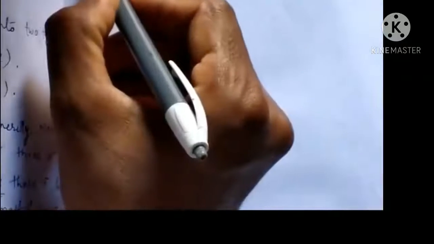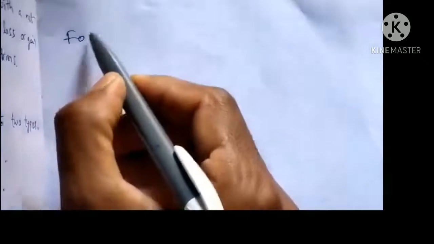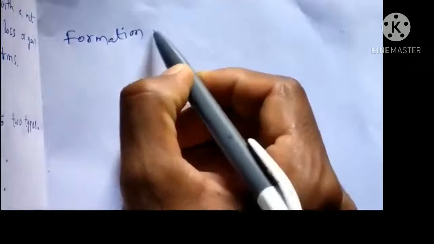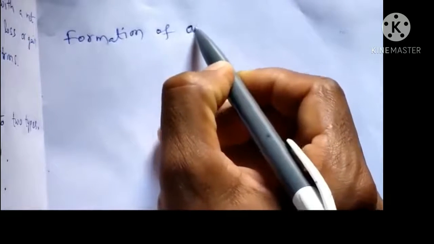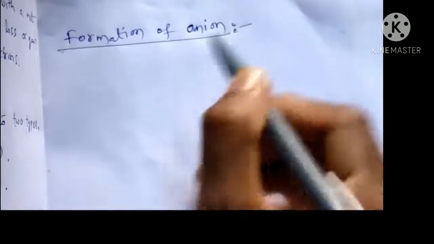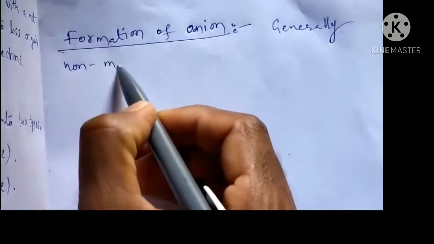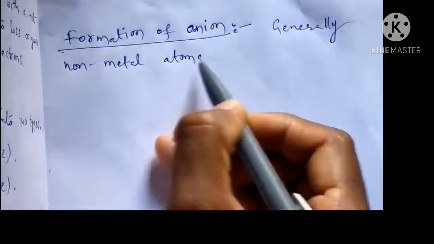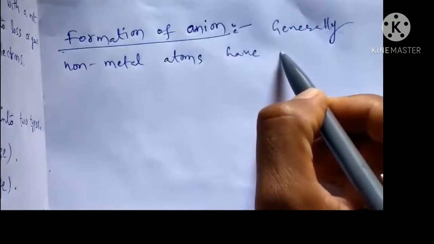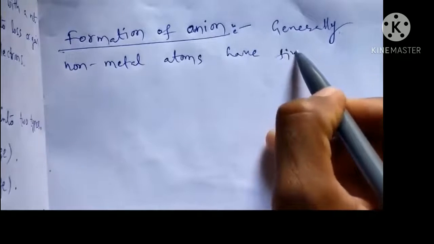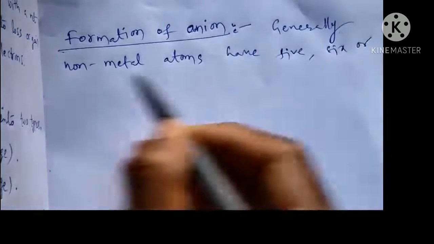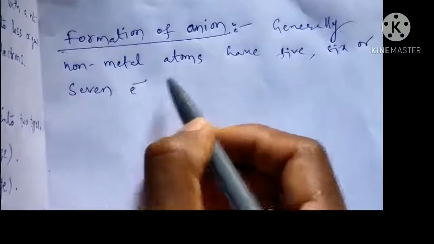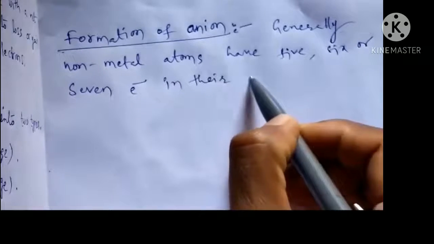Now let's see the formation of anion. Generally non-metal atoms have 5, 6 or 7 electrons in their outermost shell.